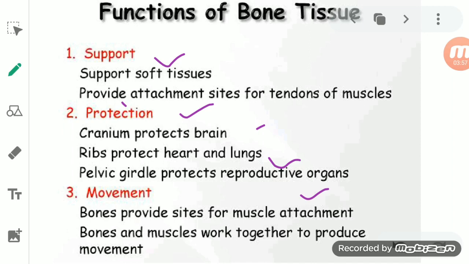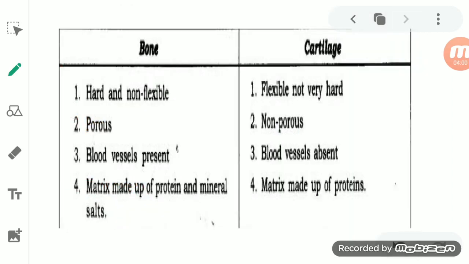Okay. Now we will talk about the difference between bone and cartilage. So students, when we talk about bones, they are hard and inflexible. They are not flexible. But cartilage is flexible. It is soft in nature, so it is flexible. Bones are porous, they have pores and minerals in them, but cartilage is non-porous. Blood vessels are present in bones, but in cartilage blood vessels are absent.